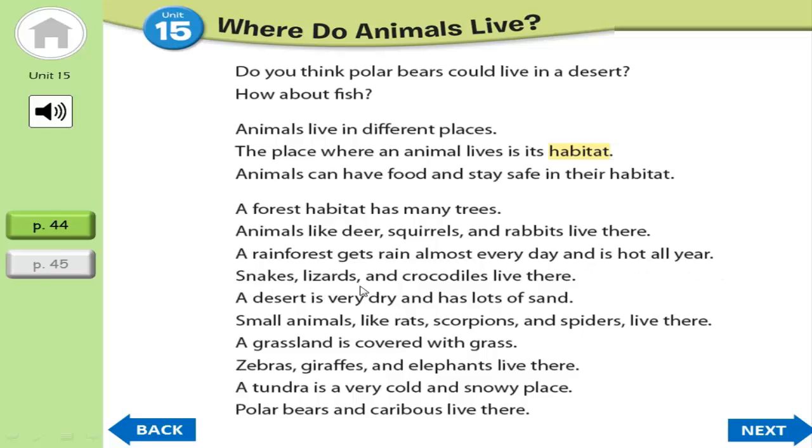Snakes, lizards, and crocodiles live there. A desert is very dry and has lots of sand. Small animals like rats, scorpions, and spiders live there. A grassland is covered with grass. Zebras, giraffes, and elephants live there. A tundra is a very cold and snowy place. Polar bears and caribous live there.